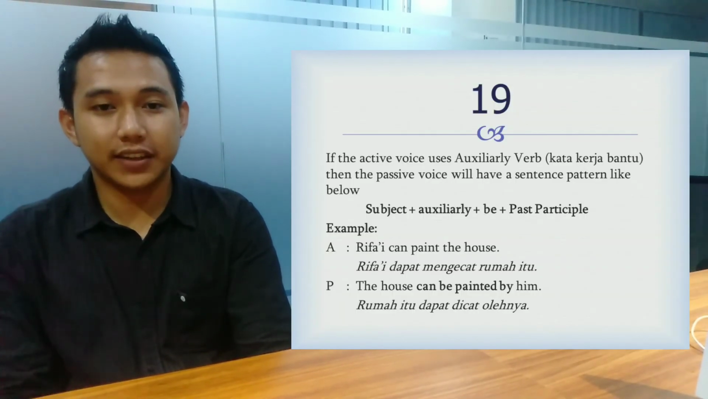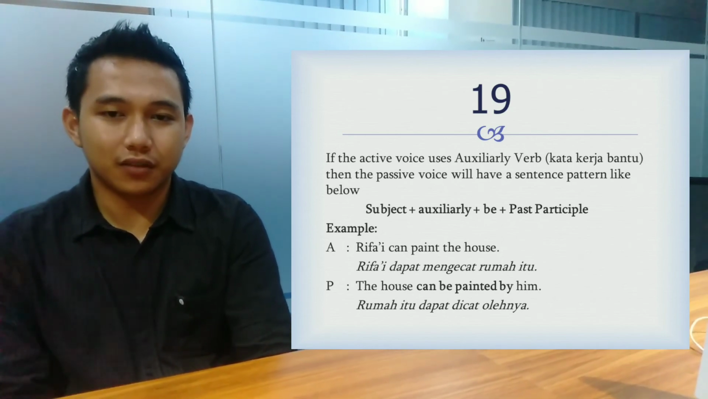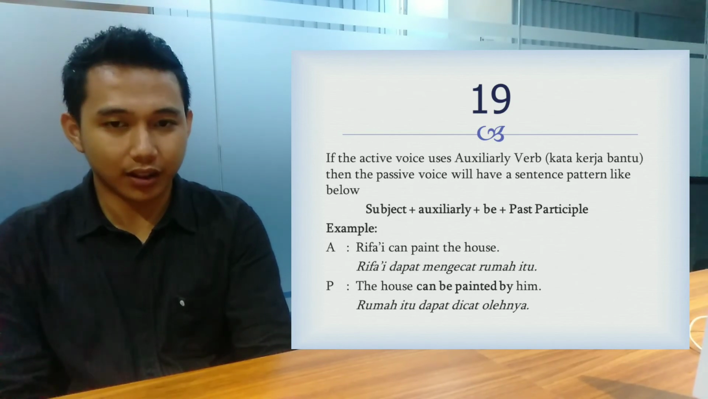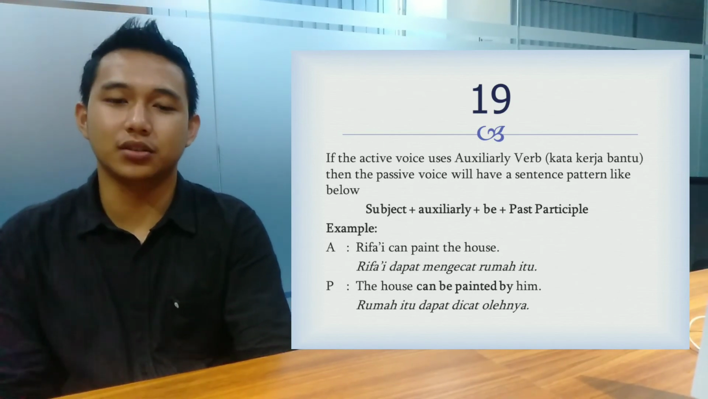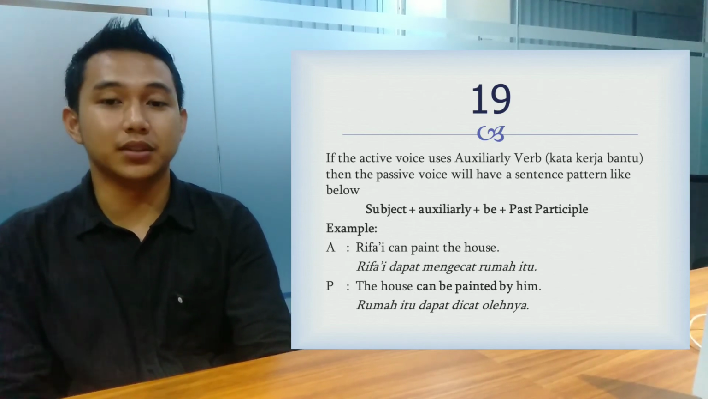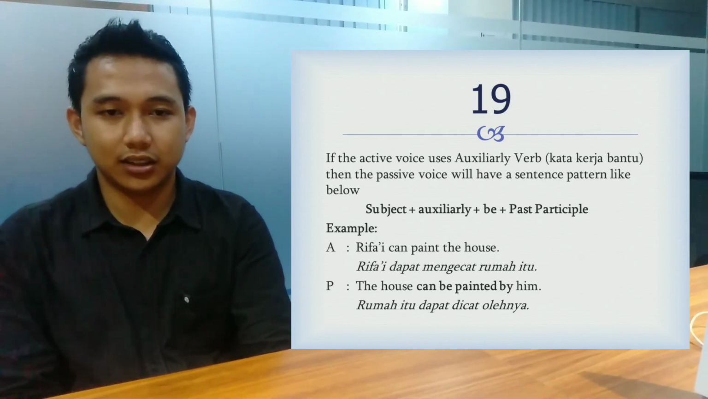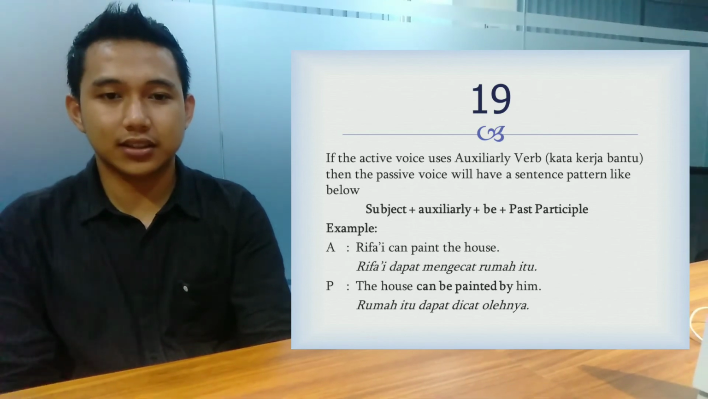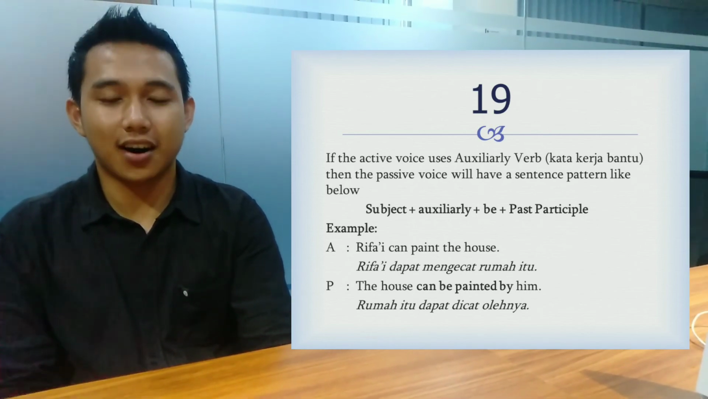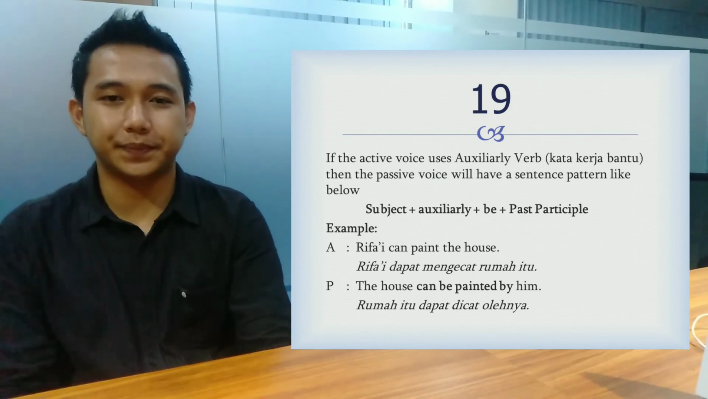Okay, the last, number 19. If the active voice uses an auxiliary verb, then the passive voice will have a sentence pattern like below: subject plus auxiliary plus be plus past participle. And for example, active voice: Rifai can find the house, and passive voice: The house can be painted by him.